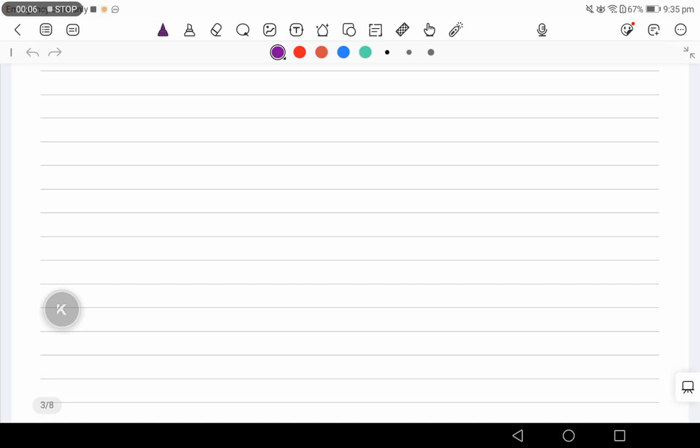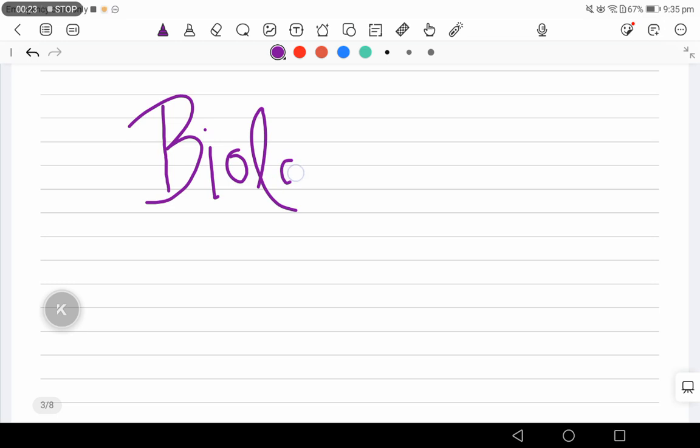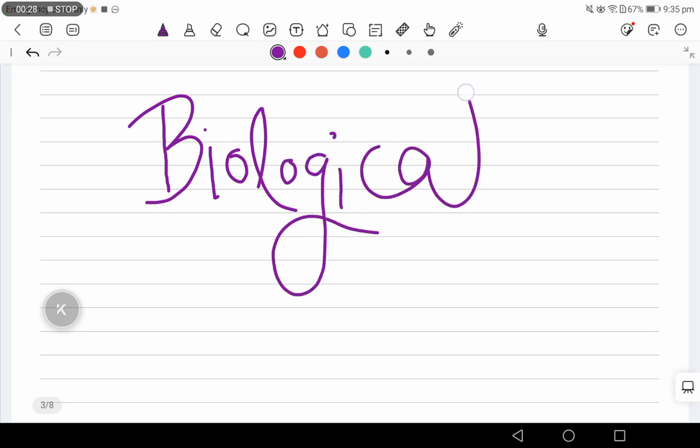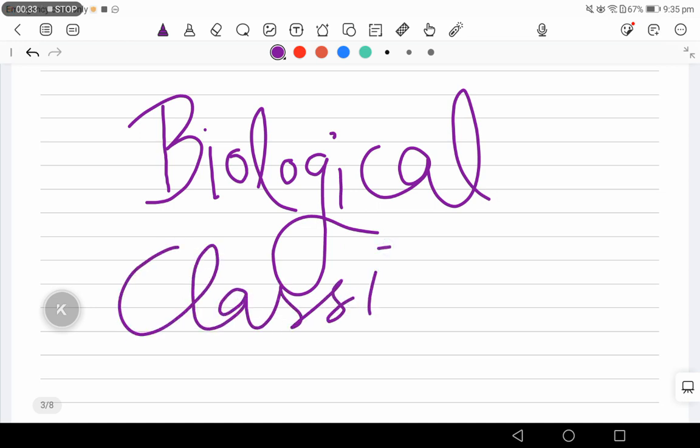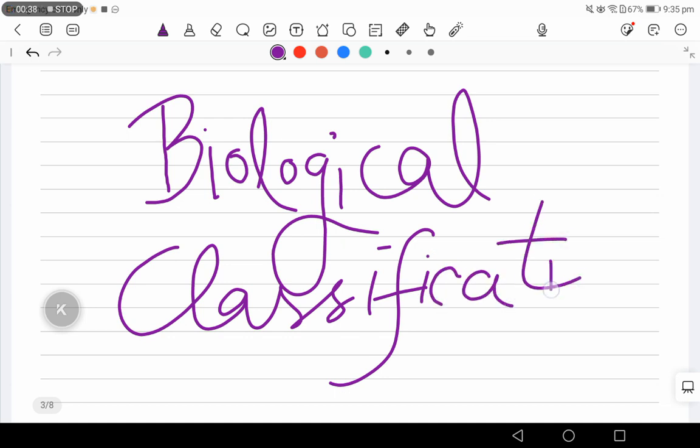So in today's class we are gonna learn our bio chapter. We are gonna start from the basics, that is the second chapter. The first chapter is just the introductory part named Living World. We will go through it afterwards, but we are going to start our biology from this chapter, which you already have, and maybe have gone through it also. But I'm gonna start this chapter from the very basics.